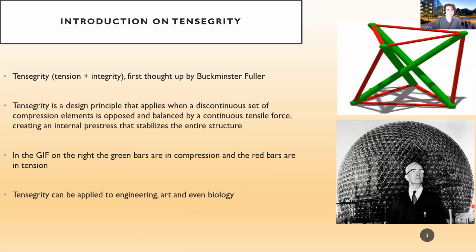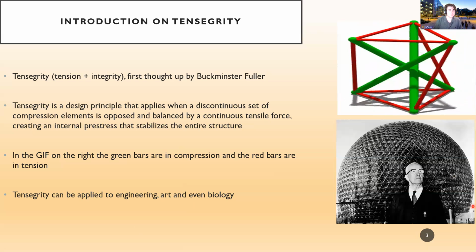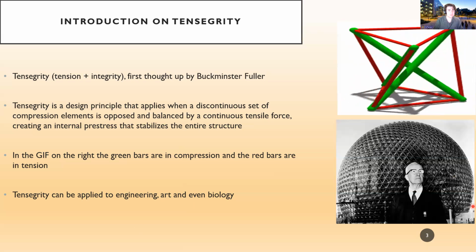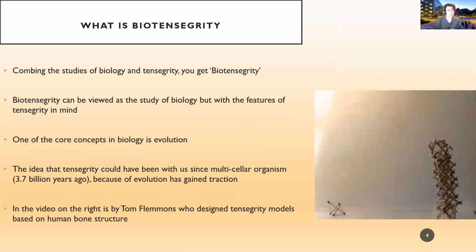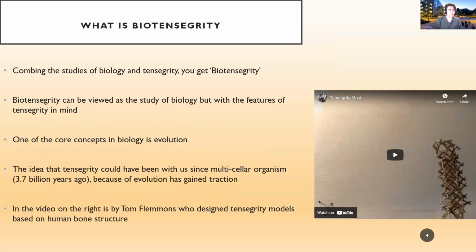So Buckminster Fuller, who did art and engineering, the same thing can be done with tensegrity, which can be applied to engineering, art, and even biology. So what is biotensegrity? Combining the studies of biology and tensegrity, we get biotensegrity. Biotensegrity can be viewed as a study of biology, but with the features of tensegrity in mind. And we know that the study of biology is a study of living organisms, and one of the core concepts of biology is evolution.